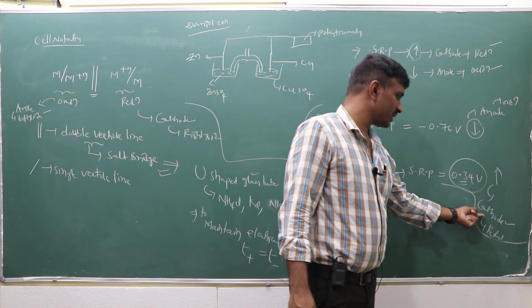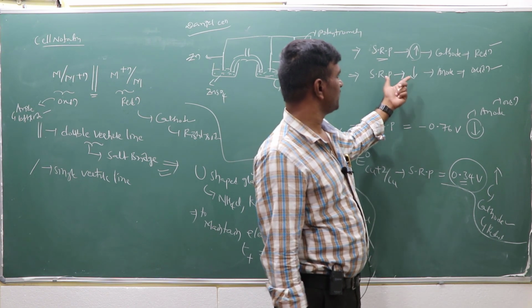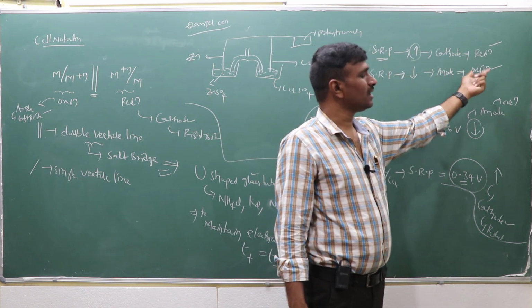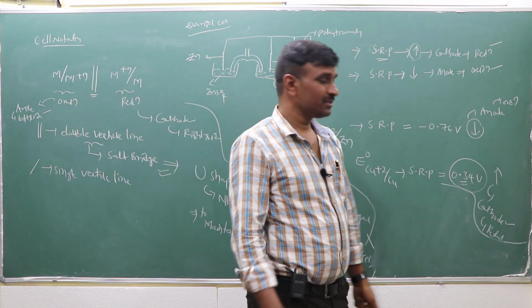Here, the one with the higher value acts as the cathode, where reduction takes place. When the standard reduction potential is more, it is the cathode, and reduction takes place. When it is less, it is the anode, and oxidation takes place. How can you identify this?